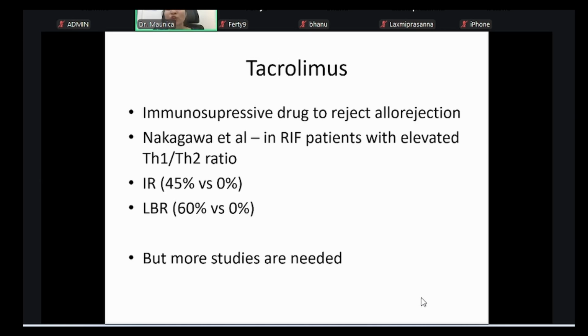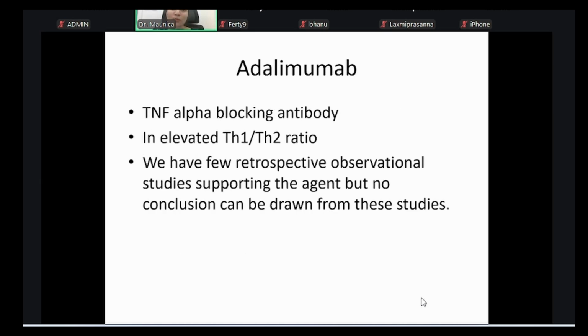Tacrolimus, again in immunology, is a drug to prevent allorejection. Adalimumab is a TNF alpha blocking antibody. TNF alpha is the inflammatory cytokine released by T helper 1. So when you have an elevated T helper 1 to T helper 2 ratio, this might help.